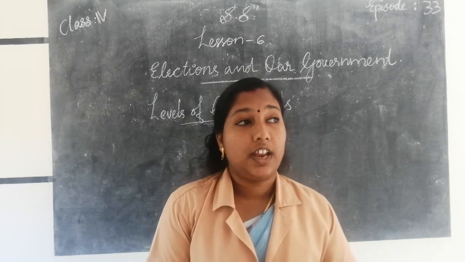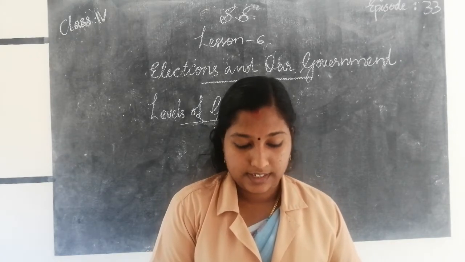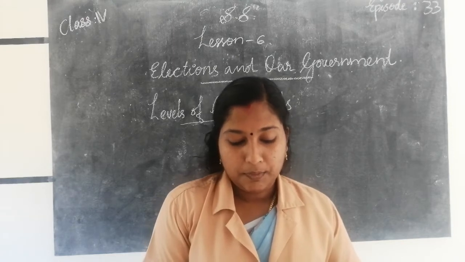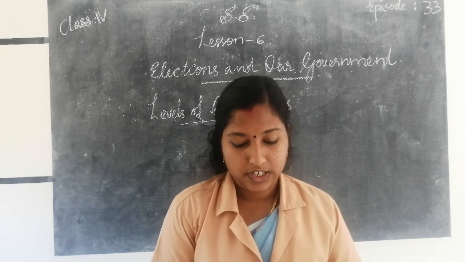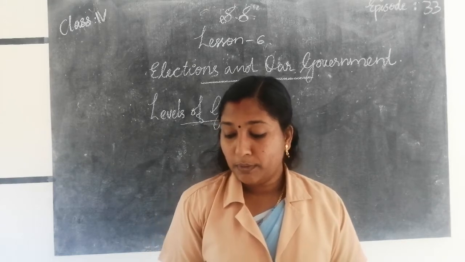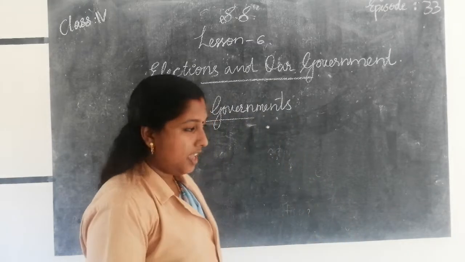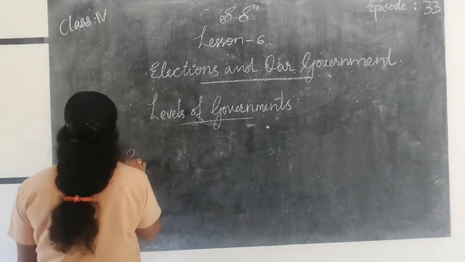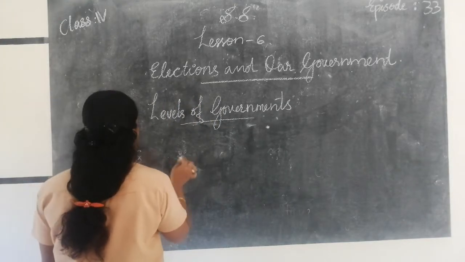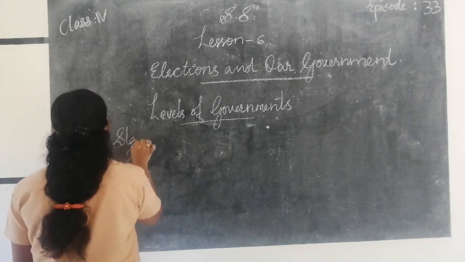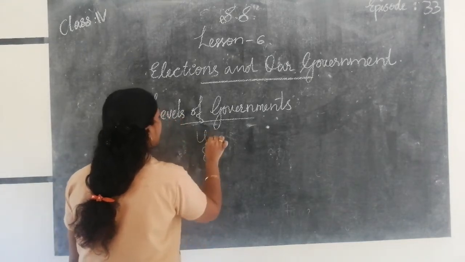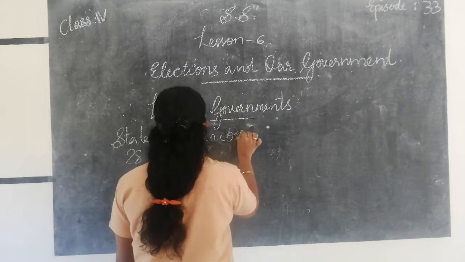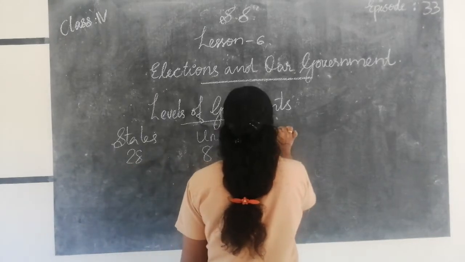In which country do we live? Yes, in India. We know India is a vast country. How many states are there at present? Yes, 28 states and 8 union territories.